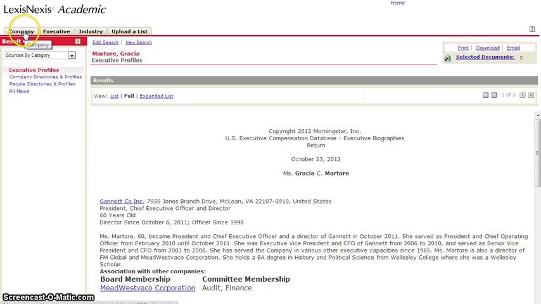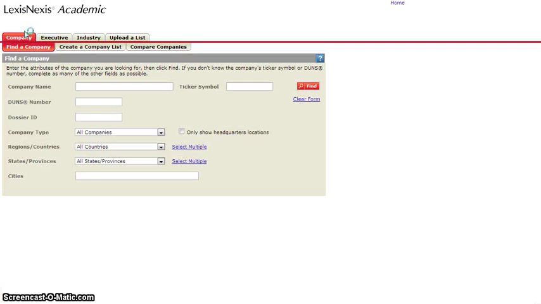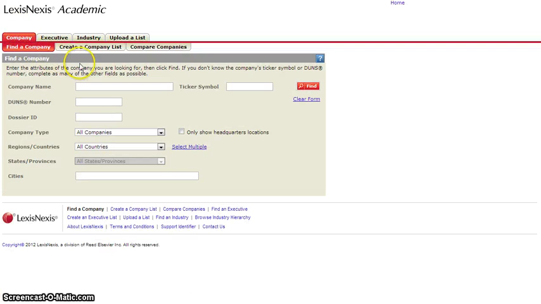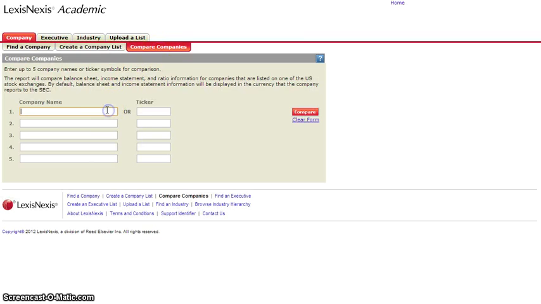If you're writing an article or a paper about a company, another thing to look into is comparing companies. We'll start with our original, Gannett, and add the ticker symbol.